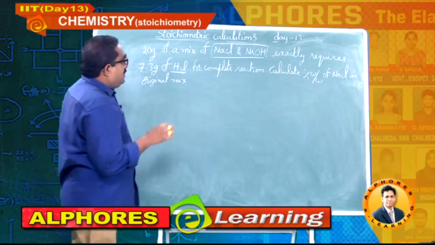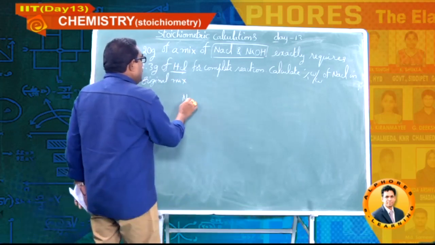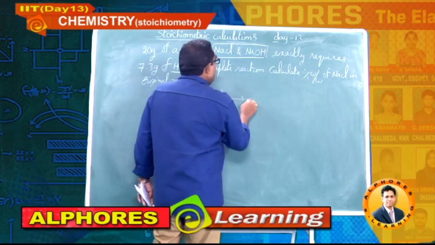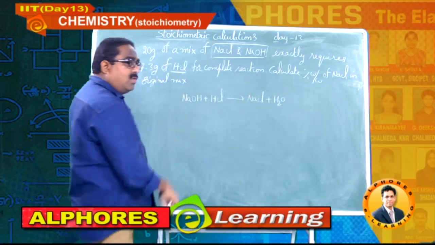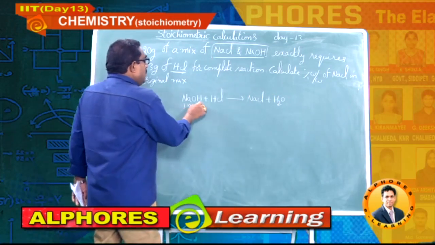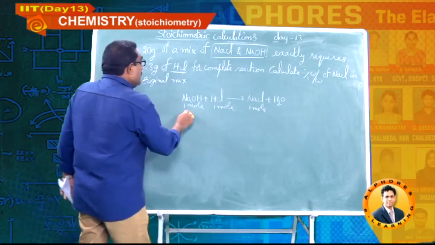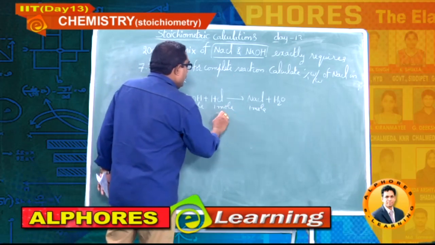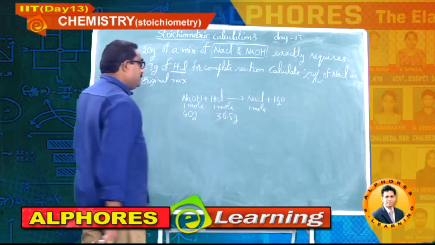So first of all, let me write the equation. NaOH on reaction with HCl forms sodium chloride and water: acid, base, salt and water, a simple reaction. Simply you can write 1 mole and also get 1 mole. 1 mole means 40 grams and this is 36.5 grams.